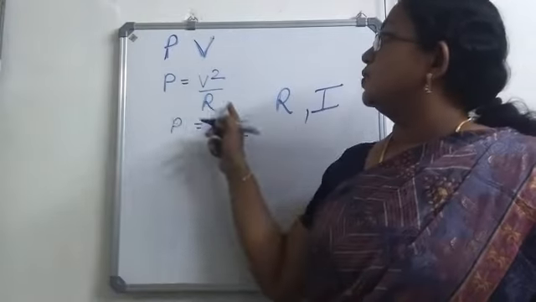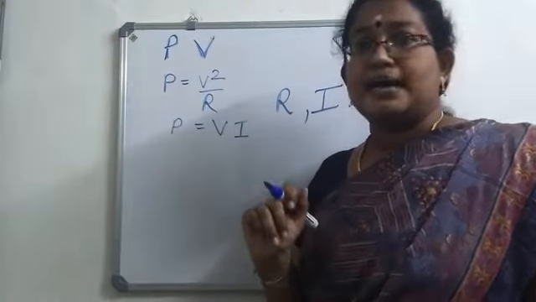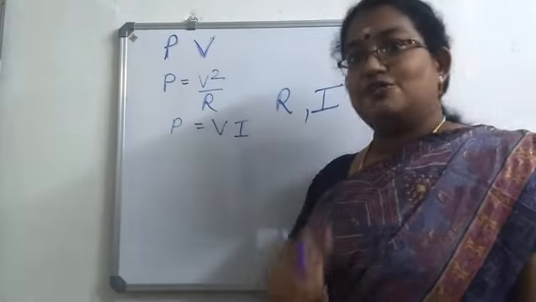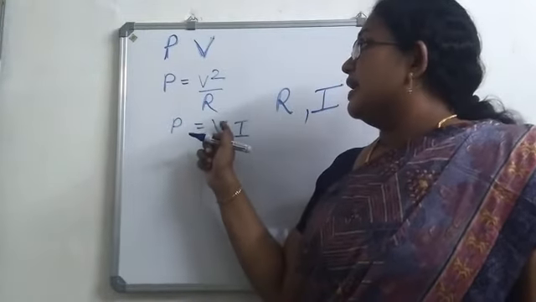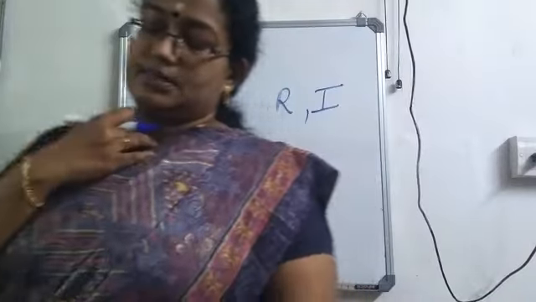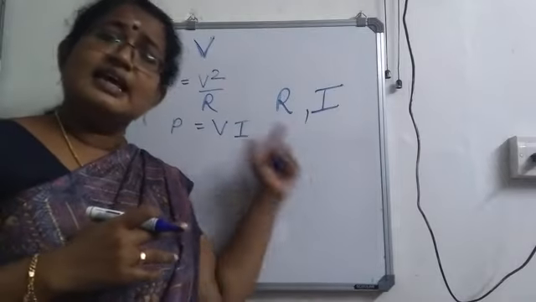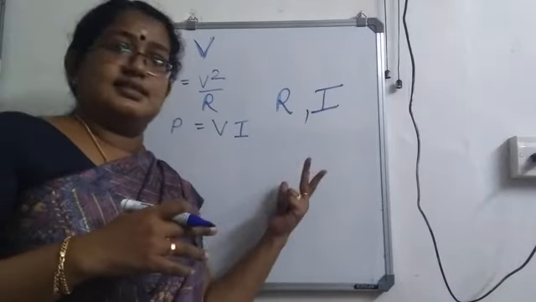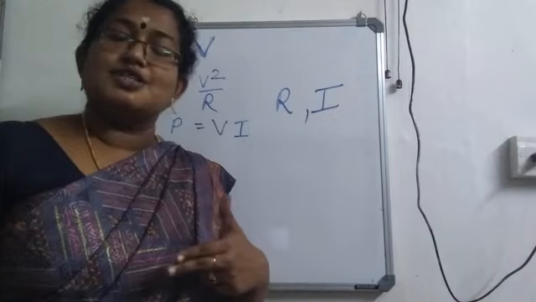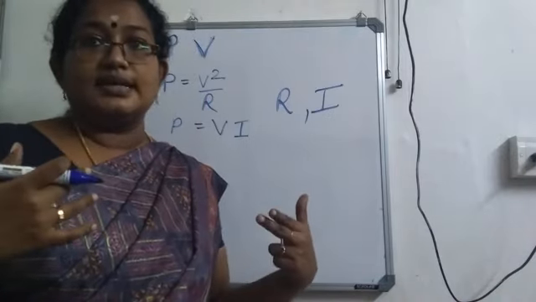Resistance will be obtained using the equation V square by P. Then P by V will give you the current, and this current is called a safe current. Why? Because if more than this current is passed, the circuit gets damaged. So is it clear about this?